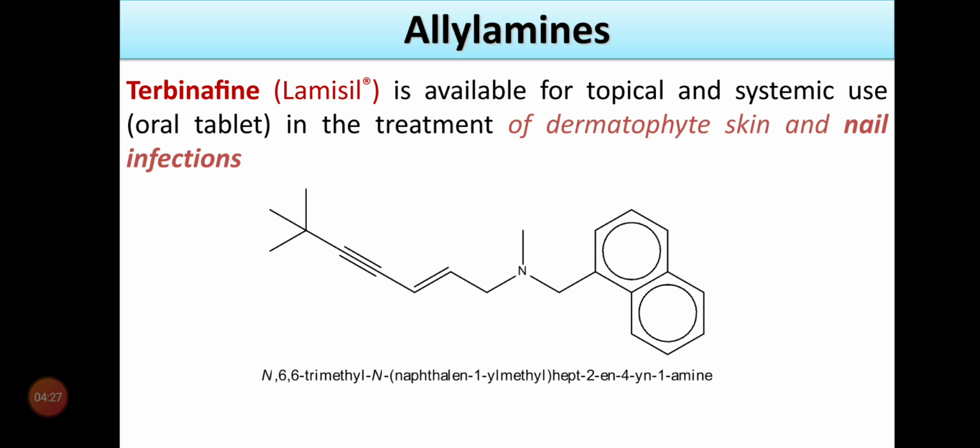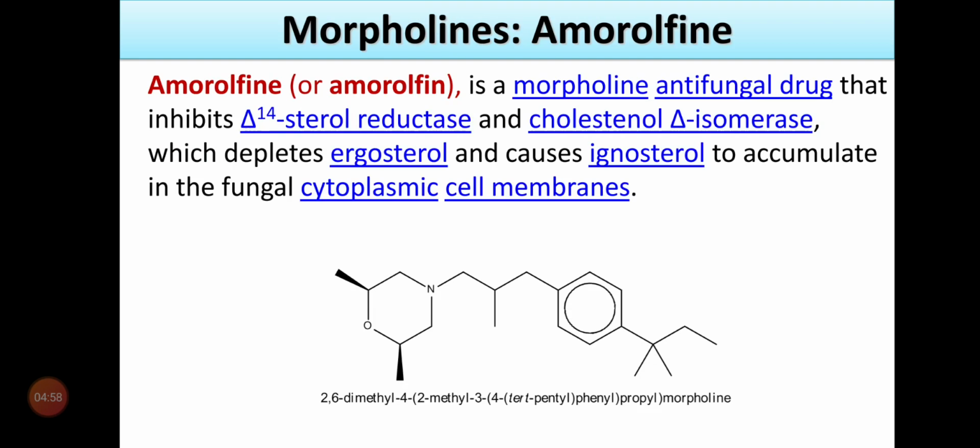In the structure of terbinafine, again the naphthyl ring is present, then the allylamine part, and the trimethylhept-2-en-4-yn-1-amine part. It's an allylamine. So it's a slightly simpler structure and similar to naftifine. Both naftifine and terbinafine come under the allylamine class of antifungal agents.